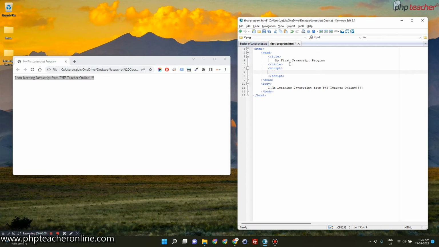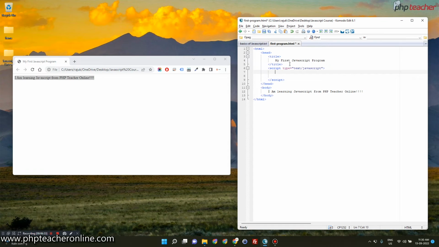Even in this particular tag, if you start writing the function, it will work, but I would prefer it in another way. Try to write type over here and then text slash JavaScript. This way it is more appropriate. If you do not write it, it will still work, but this way it is more appropriate. There is a reason behind this also, but I cannot explain it right now. If we move to PHP programming, then I can explain why I am writing this particular bit.